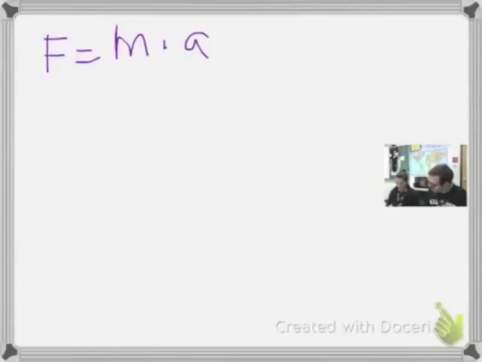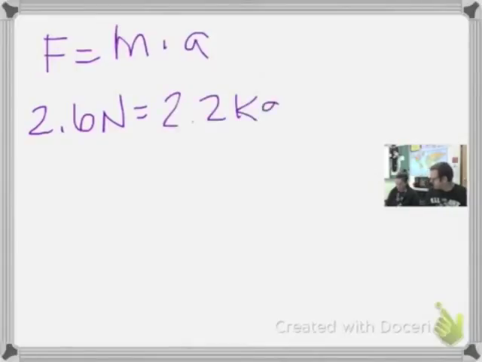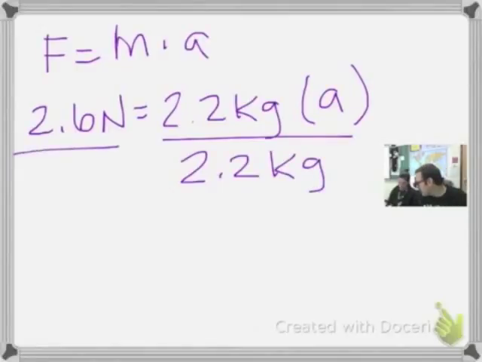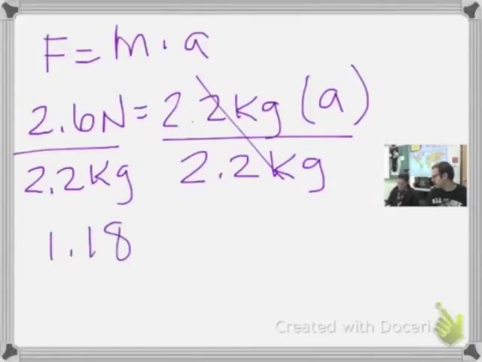So I'm going to plug in my force, which is 2.6, is equal to mass, which is 2.2, times our acceleration. We're going to divide both sides by 2.2, and then we'd still get the same answer, which is that our acceleration is equal to 1.18 meters per second squared.